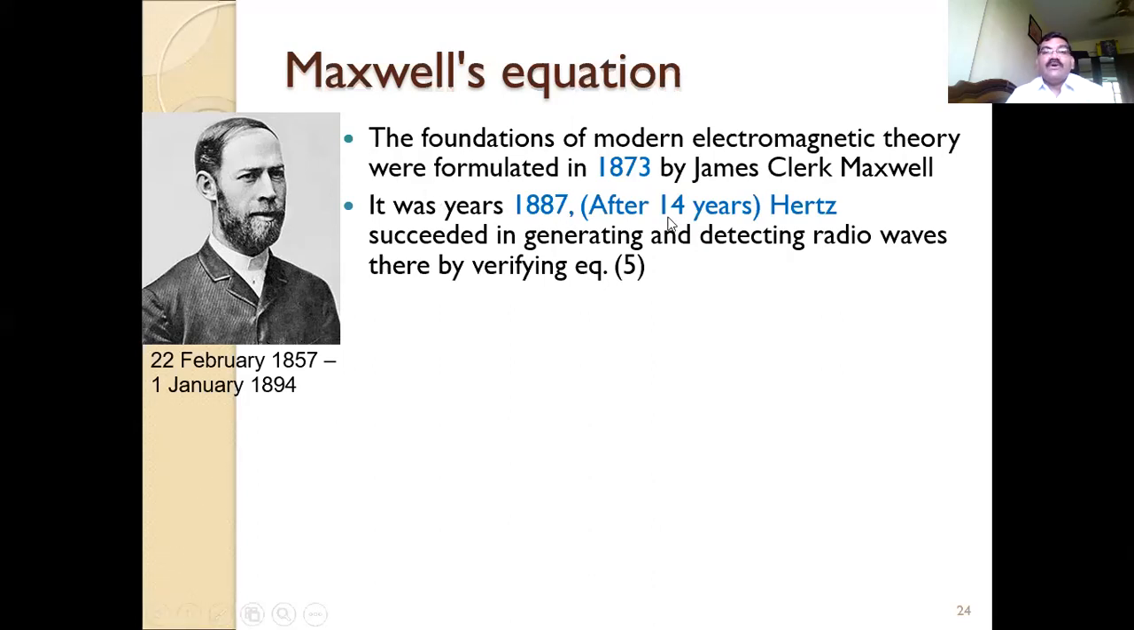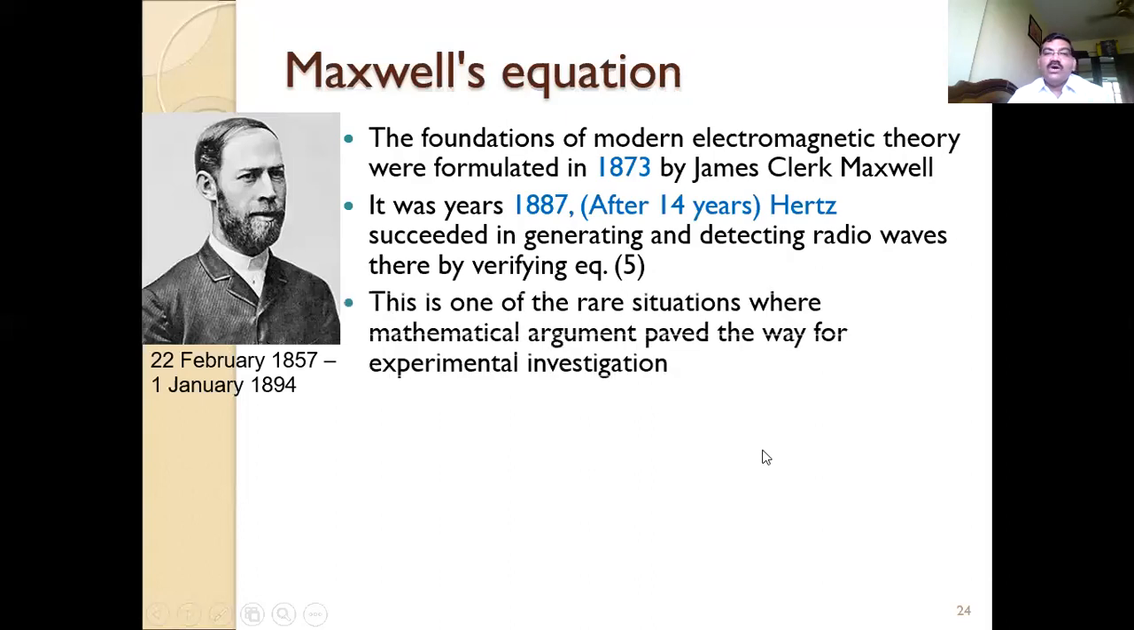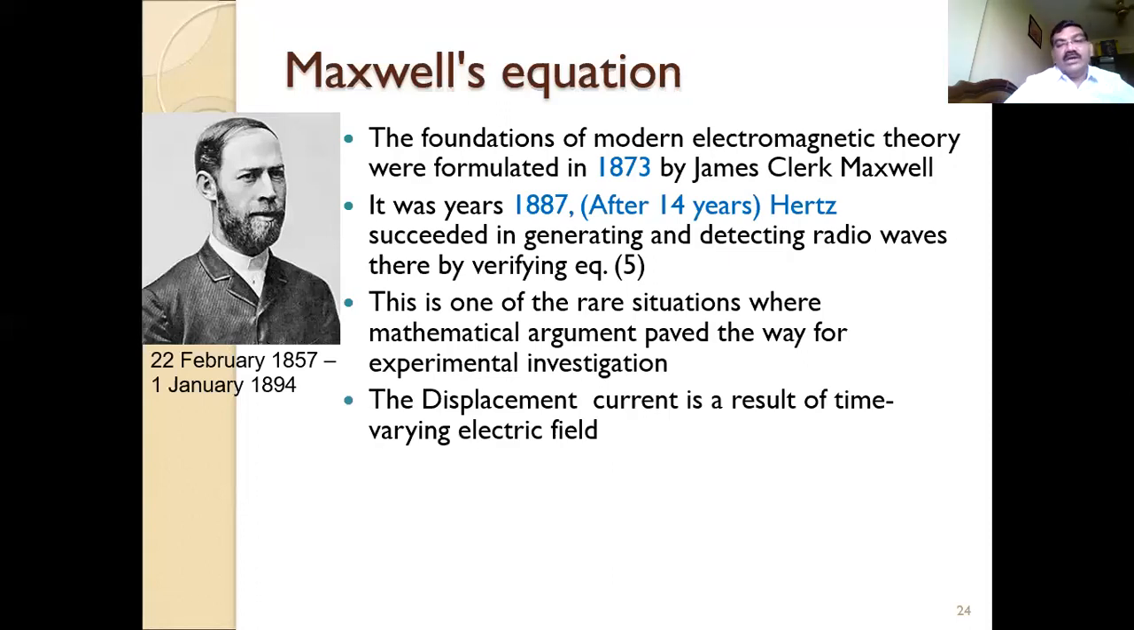But after 14 years, that is 1887, the scientist Hertz, we know the Hertz dipole, the first antenna, proved that what his fellow Maxwell had said in his equation is true. The displacement current is there, and this is the experimental proof. This is a rare case in invention or technology, where the mathematical proof came first, and the experimental proof came after 14 years.